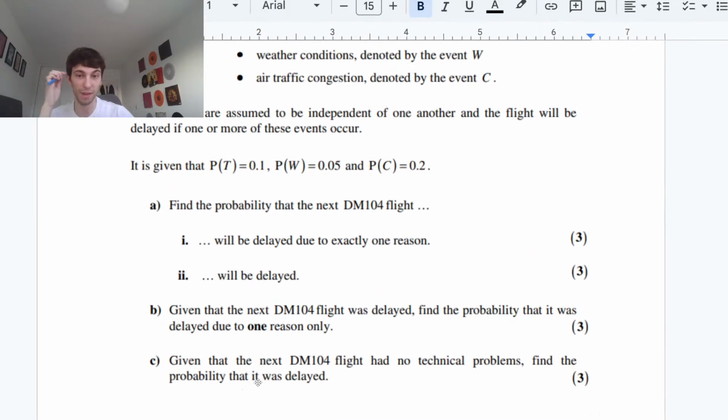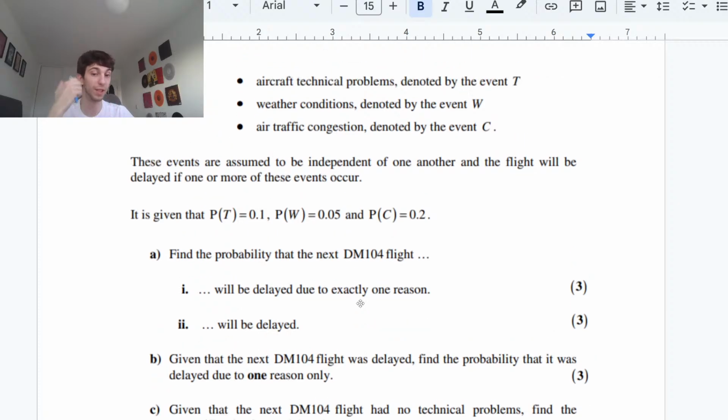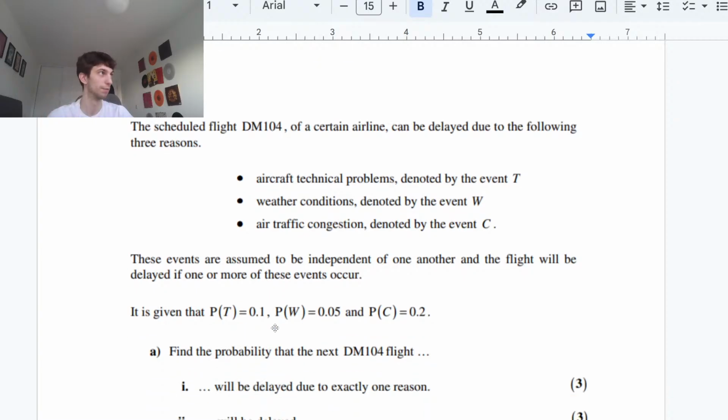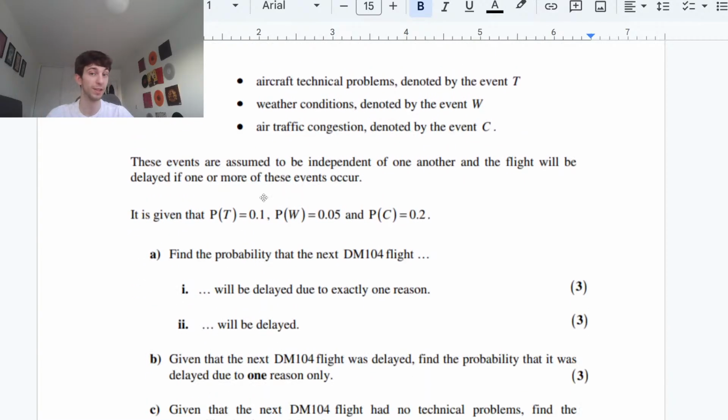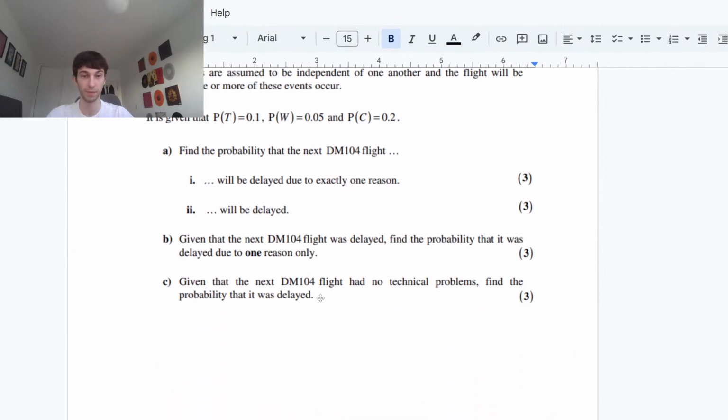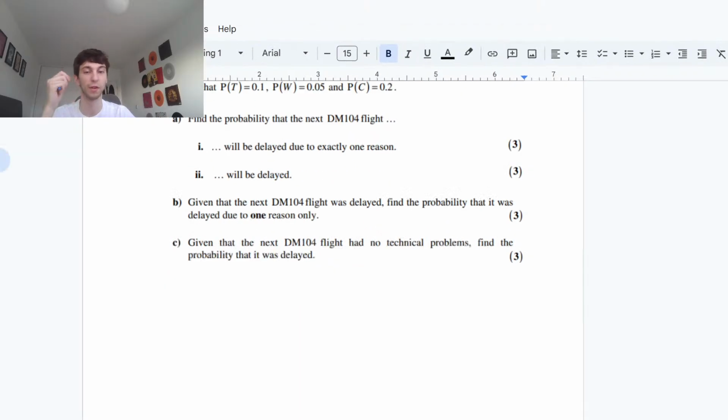Okay. So given that the next DM104 flight had no technical problems, find the probability that it was delayed. So the probability of delay given not T. You know the probability of not T is 0.9, 1 minus 0.1. So we already know that probability. So all we have to find is, okay, perfect.